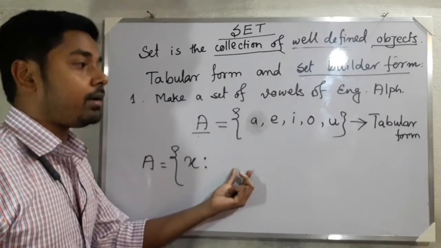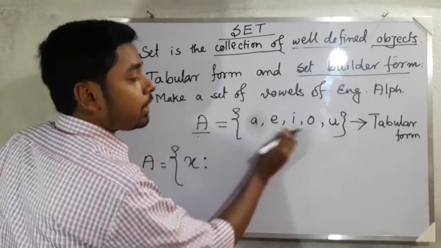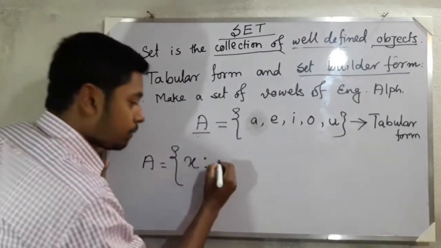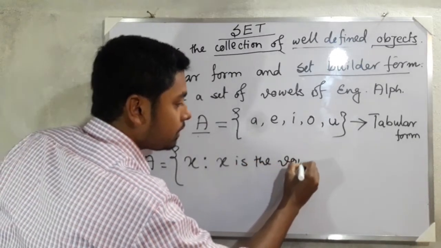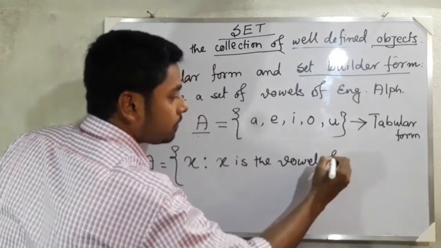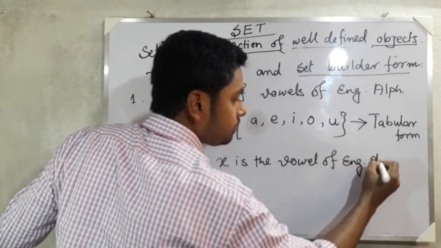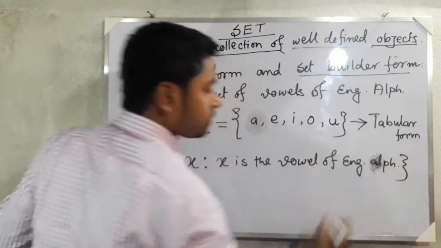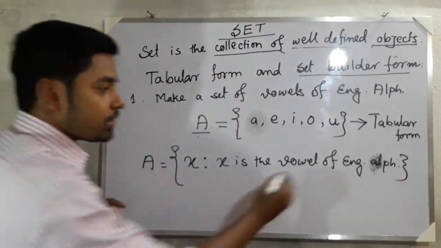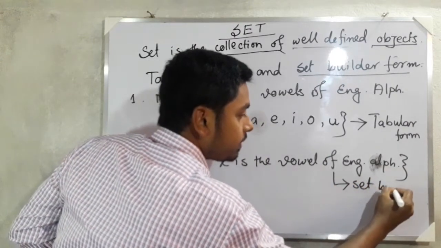X means the vowels of the English alphabet. So you have to write here: x is a vowel of the English alphabet. So this form is called the set builder form.